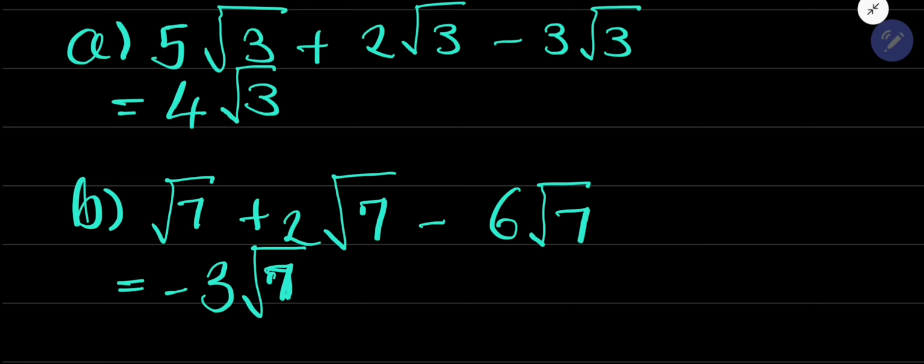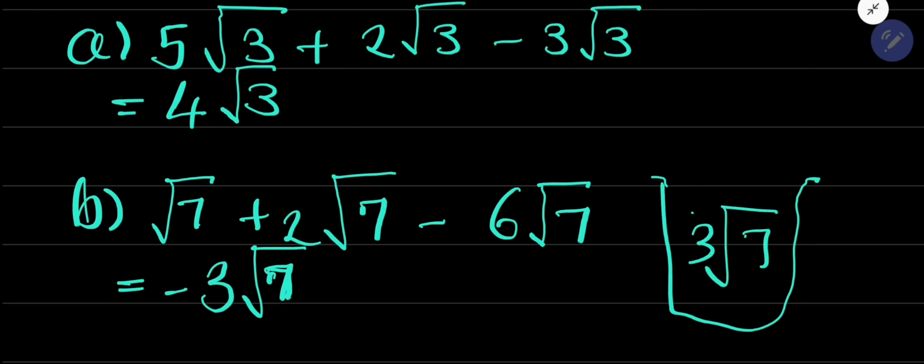But I want you to understand this. Let us analyze it. Let's say that you have a bucket like this. In that bucket, remember this is 1 root 7 and this is 2 root 7, so we are having 3 root 7. And they want to come and borrow 6 of them. When I talk about borrow, I'm talking about this minus. So minus means that we want to borrow 6 of them, but they only have 3.